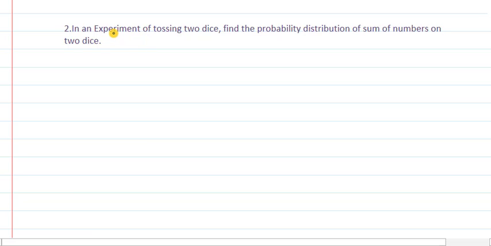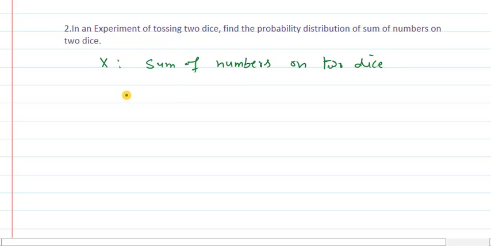Let us come to the other experiment. It is tossing 2 dice, and we need to find the probability distribution of the sum of numbers on 2 dice. Here we can define the random variable x as the sum of numbers on 2 dice.